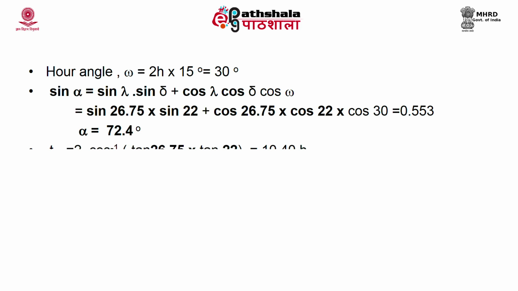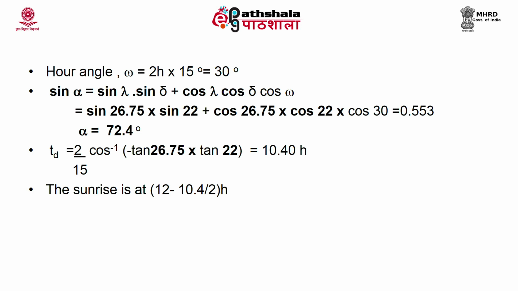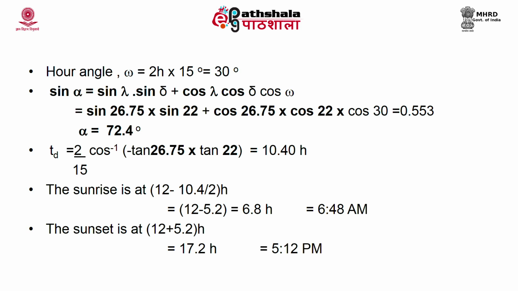And for the day length Td, you can apply the equation 2 by 15 cos inverse of minus tan lambda multiplied by tan delta. You have all the values substituted: 2 by 15 cos inverse of minus tan 26.75 multiplied by tan 22, you will get 10.4 hours. Sunrise is at 12 minus 10.4 by 2 hour, that is 6.8 hour, which is equal to 6 hour 48 minutes, that means 6:48 am. And sunset is 12 plus 5.2 hour, you will get 5:12 pm. So, at that location, the latitude of 26.75 degree north, it is 6:48 am sunrise and 5:12 pm sunset.